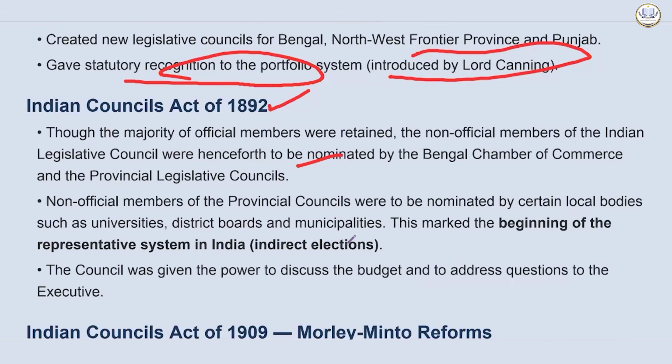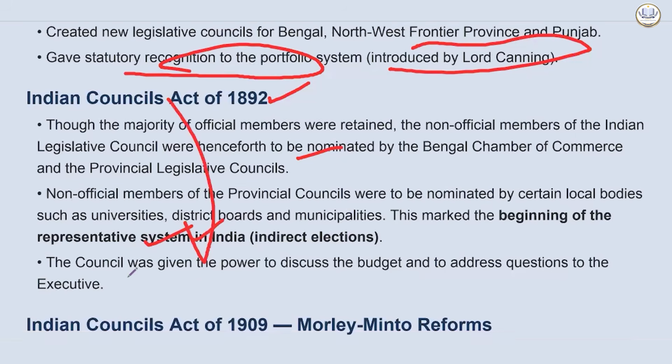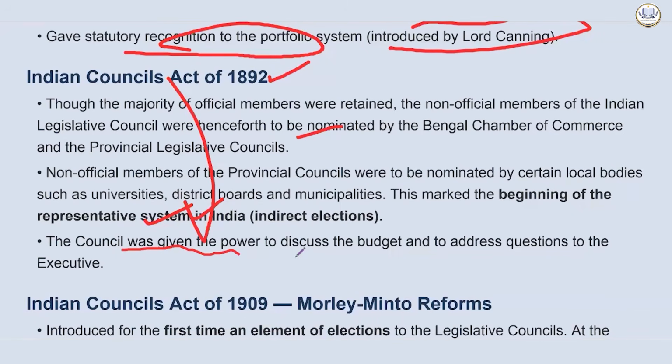This marked the beginning of the representative system in India, that is, indirect elections came from the Indian Councils Act of 1892. The council was given the power to discuss the budget and to address questions to the executive. So the council was given the power to discuss the budget. Now here the propaganda will start. Leaders like Pherozeshah Mehta will try to question the policies of Britain and to address the questions to the executive.